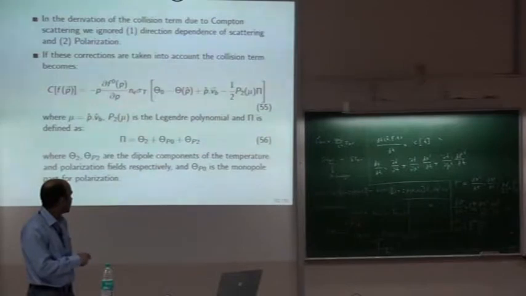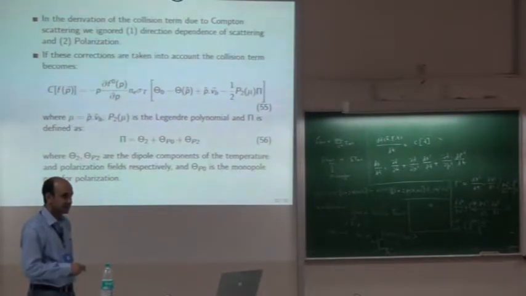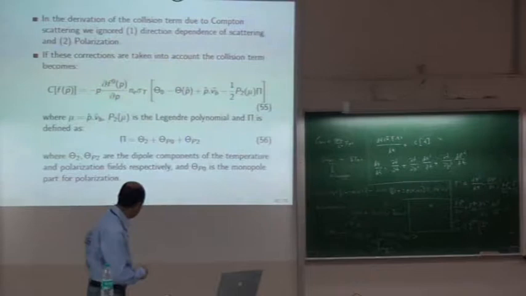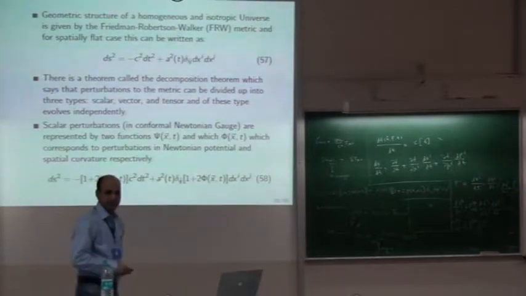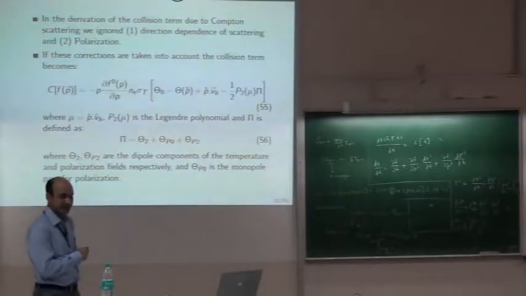And you can go back to your Jackson's electrodynamics and find a lot of things about this P2 mu and how things actually happen in electrodynamics: what is the expression for the dipole, what is P0 mu, what is P1 mu, what is P2 mu. It's like potential multipolar expansion, and they come in other places also. So that is it. Collision part is done. We have an expression for this collision part. Now we have to bother about the left hand side.